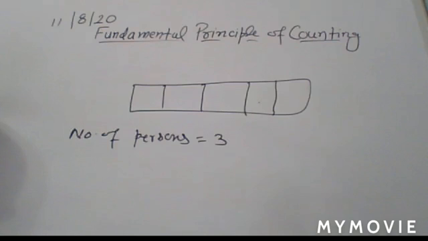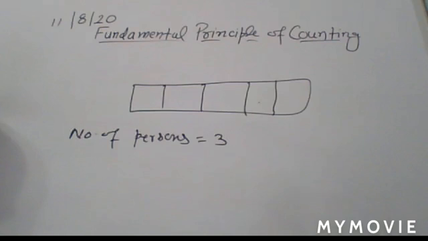So first position, second position, third position, and fourth position. Okay. Now in the first case, what is given? Distinct letters are used. So you write in first case, letters are not repeated. Understand?